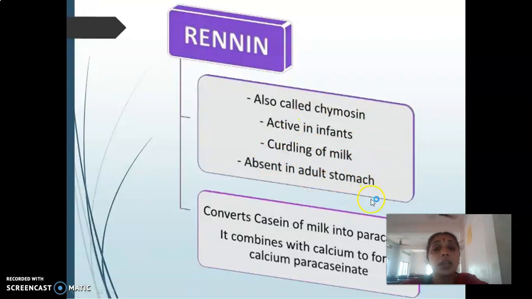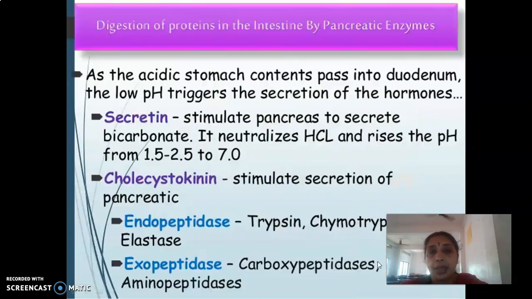It can also carry out the curdling of milk, hence it is also known as chymosin. This is renin. It converts casein into paracasein and calcium paracaseinate. Now, after this, what happens?